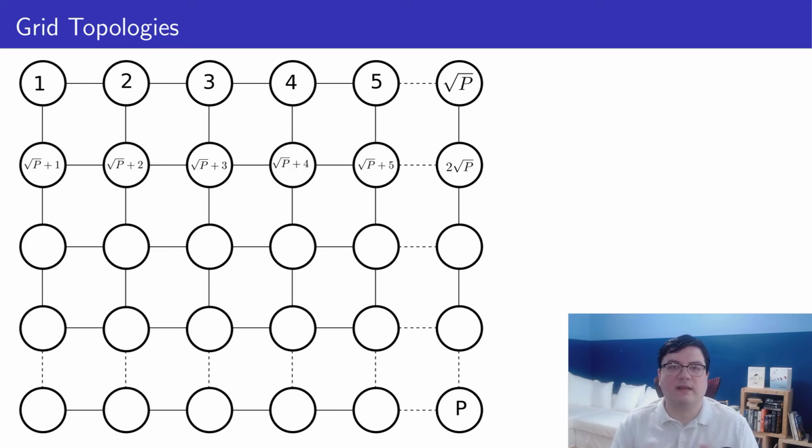Organizing nodes on a grid has good properties. Each node has few connections, making the machine easy to build in practice. The network also has a decent latency. If the grid is square, communicating from one corner to the other one is the longest communication, and this would require going through 2 √p links.